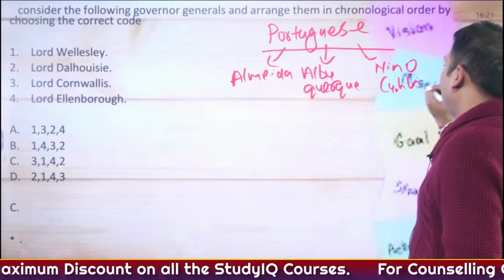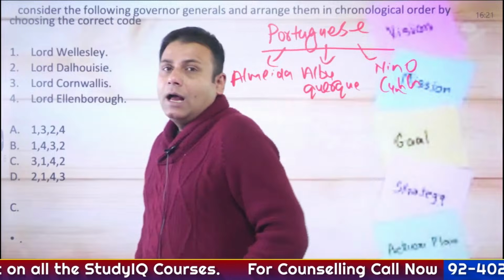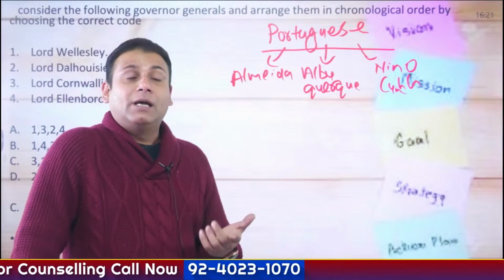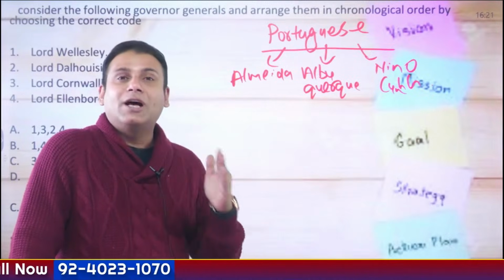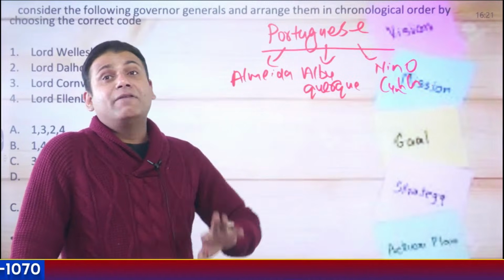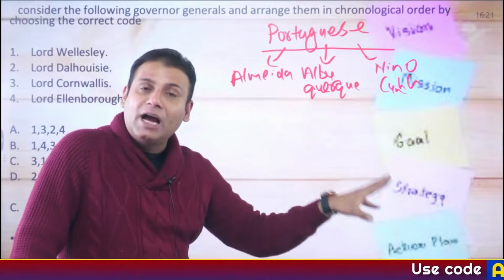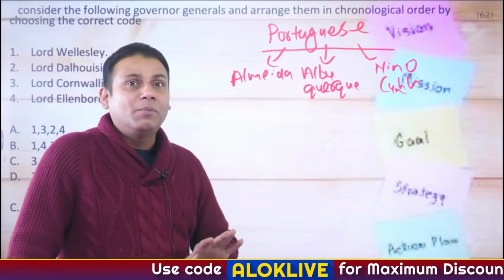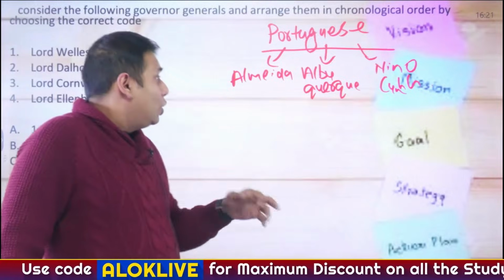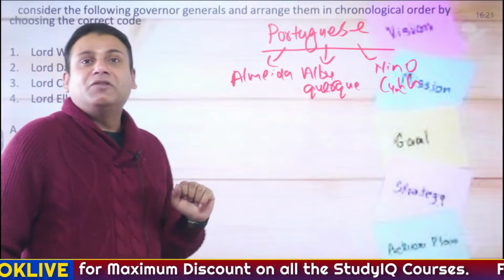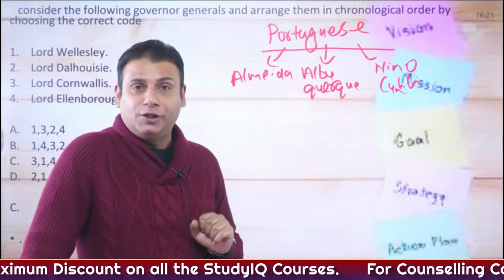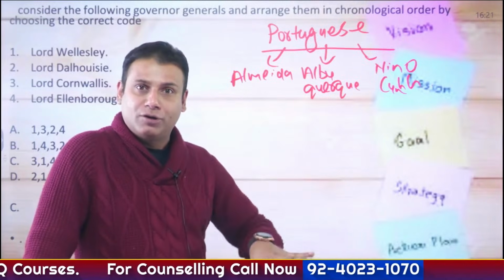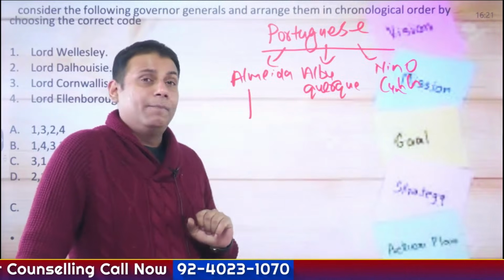The Portuguese were the first to arrive in India, and there were different Portuguese viceroys who came to India. I'll give you a small example. Right now I'm going through a classroom series of modern Indian history, and previously also, as part of a YouTube series, I have covered modern Indian history. So aspirants who are new to the platform can go through that series. Almeida was one of the viceroys, known for the blue water policy, that is, having monopolistic control or command over the trade in the Indian Ocean.